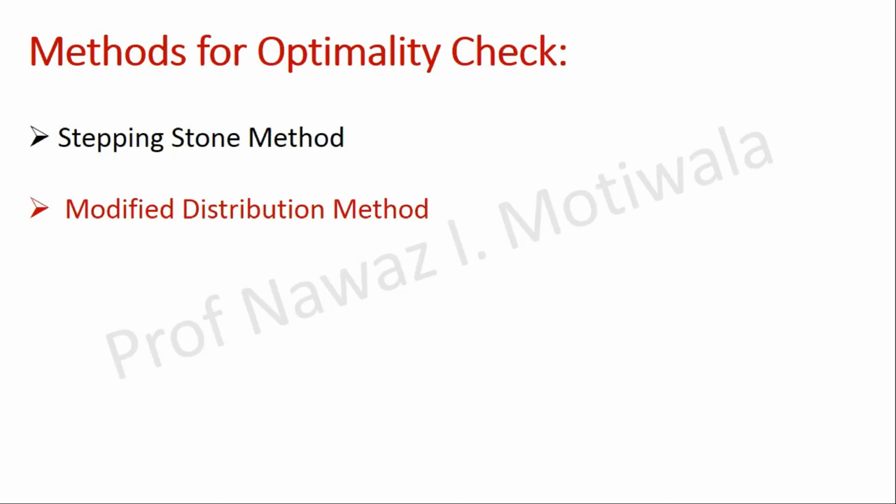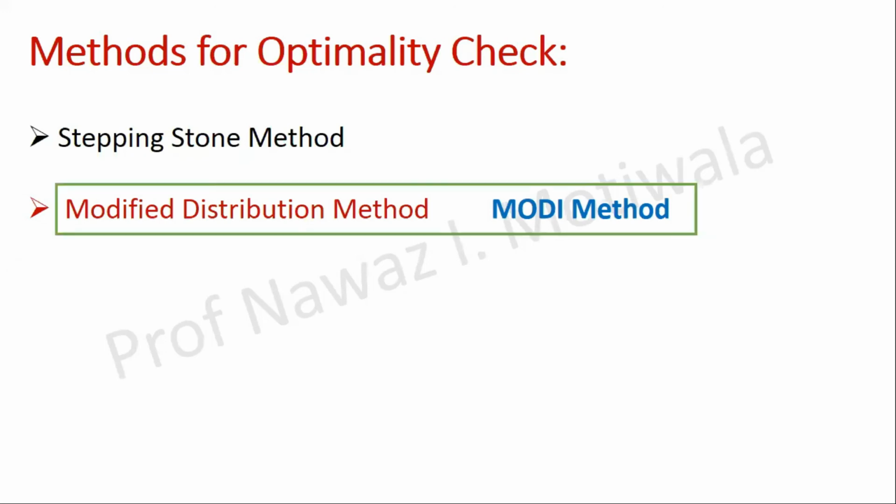From these 2 methods, the most used method is the modified distribution method, also known as the Modi method. So normally in the questions you find the initial basic solution and check its optimality by the Modi method. Again I repeat, the first stage will give you only the basic feasible solution.